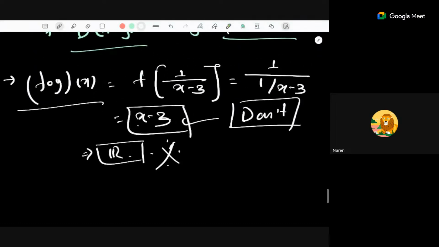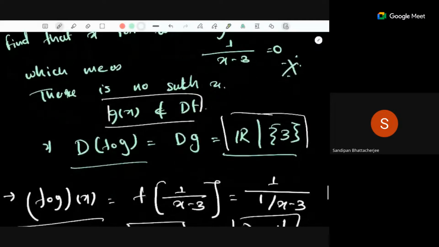Yes, ma'am, please proceed. But this holds only if the previous conditions hold, because the domain of fog is a subset of the domain of g. So this holds only if the entire set holds. You cannot directly jump onto computing fog, because that's only a subset, so you are neglecting the entire universal set. Yeah, that's correct. So we have to take care of the domain of g first, because we want g of x to be defined and then f of g of x to be defined.